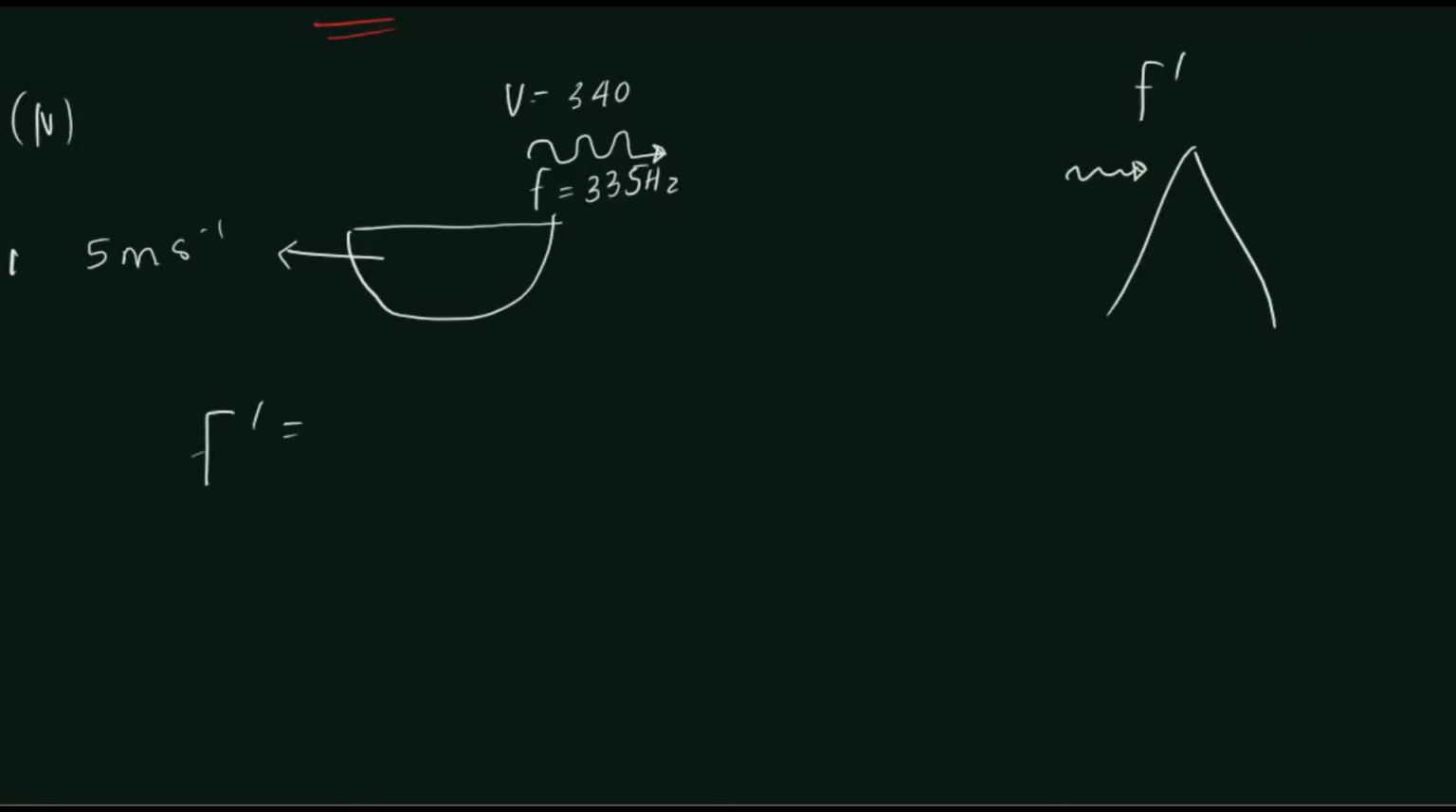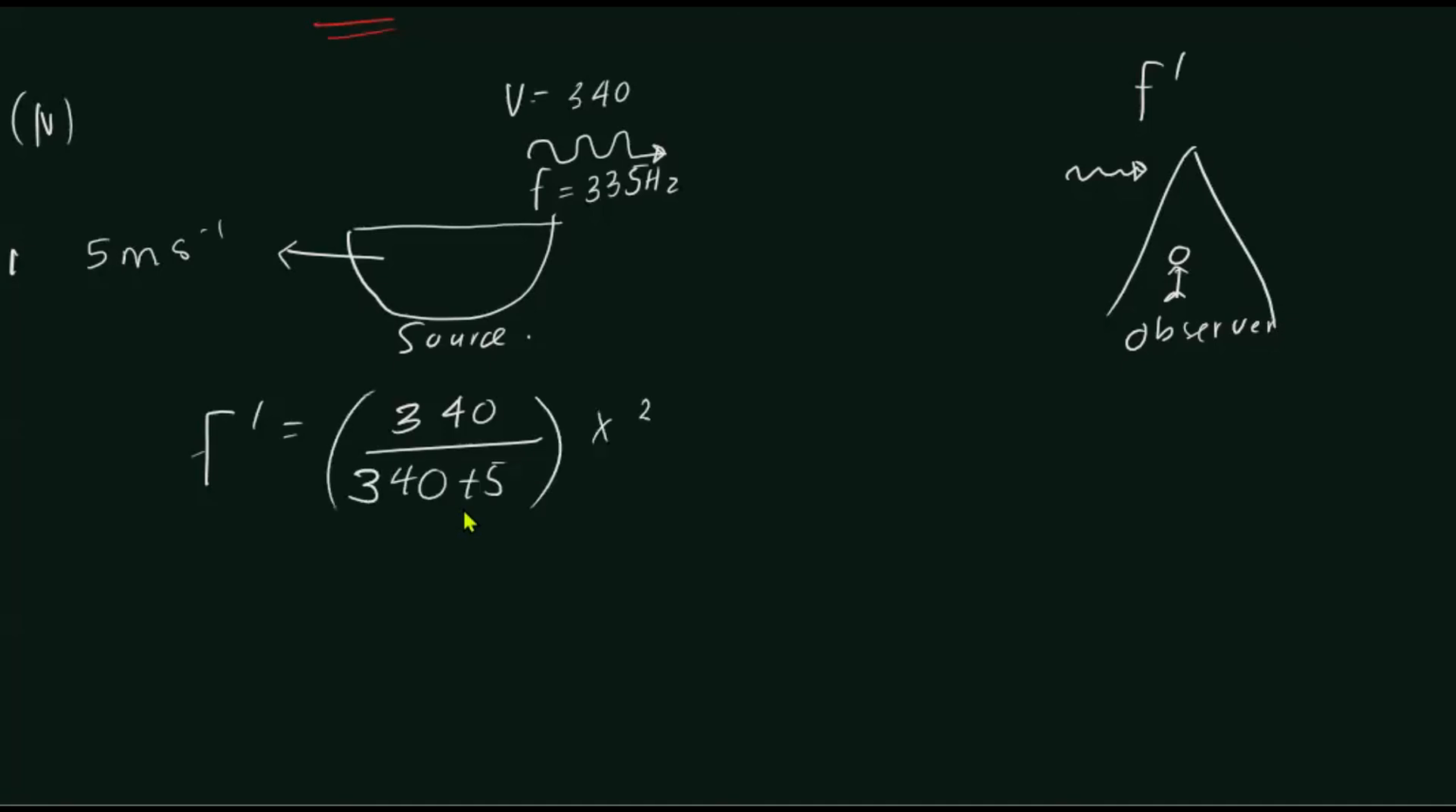Relative velocity of sound relative to the observer. So initially, this is the observer, and this is the source initially, right? The observer is at rest, therefore 340. On the denominator is the relative velocity of sound relative to the source. The source is moving in one direction, sound is moving in the other direction. Both are moving in opposite directions, so obviously it should be added, right? So simply we'll have to add, into the original frequency.